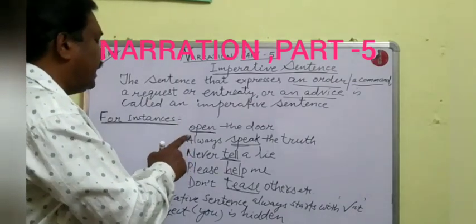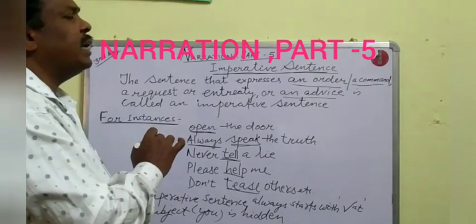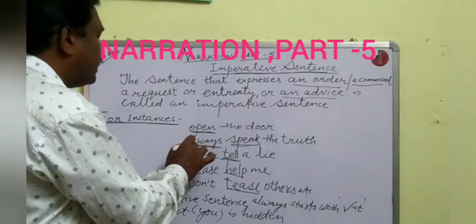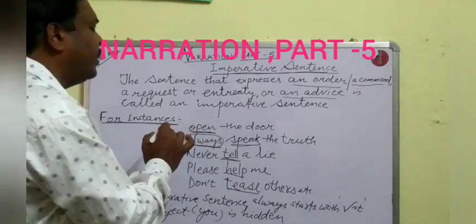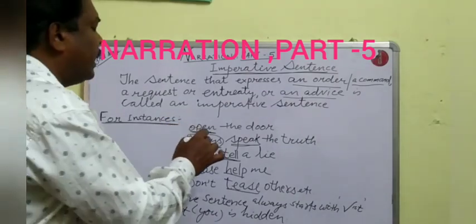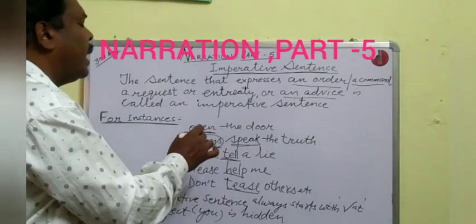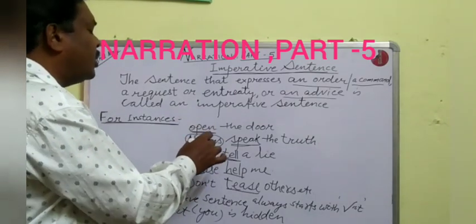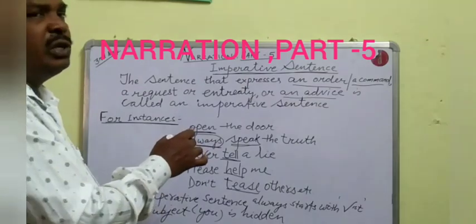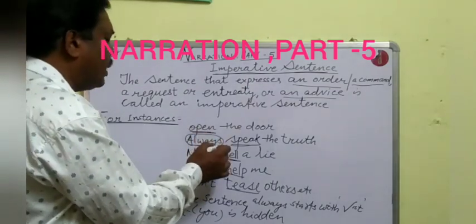You can see in the second sentence there is "always" at the starting of the sentence. Always is an adverb. The word always has been placed at the starting of the sentence because this is the place of the adverb.